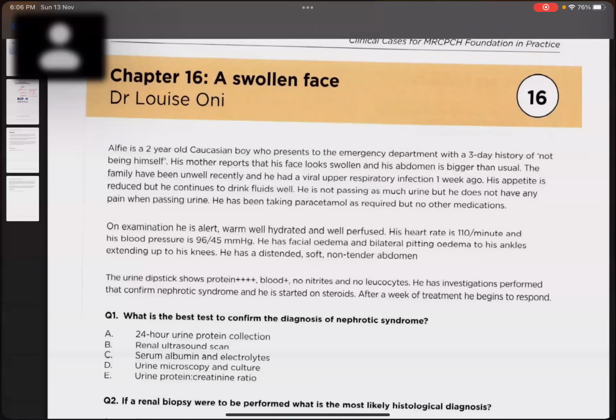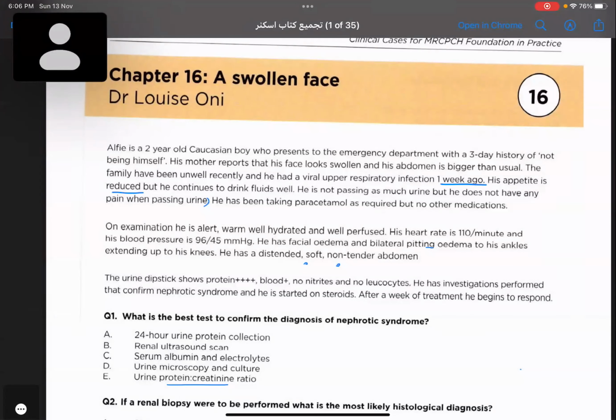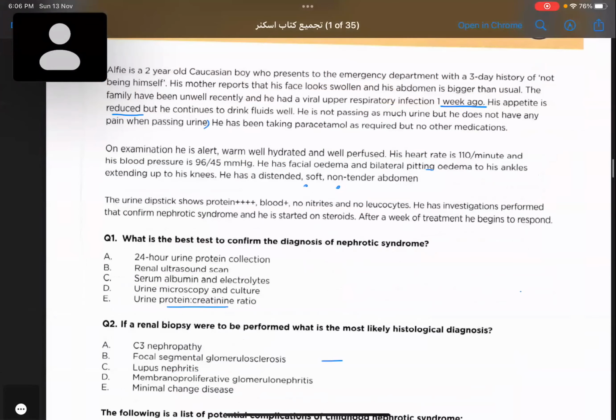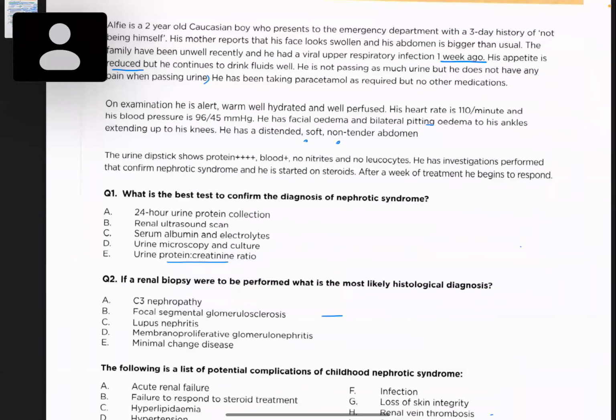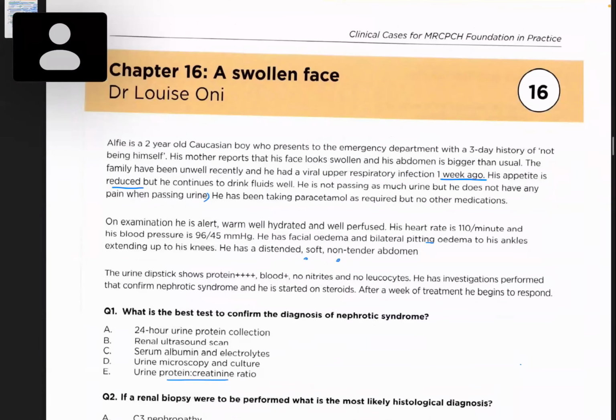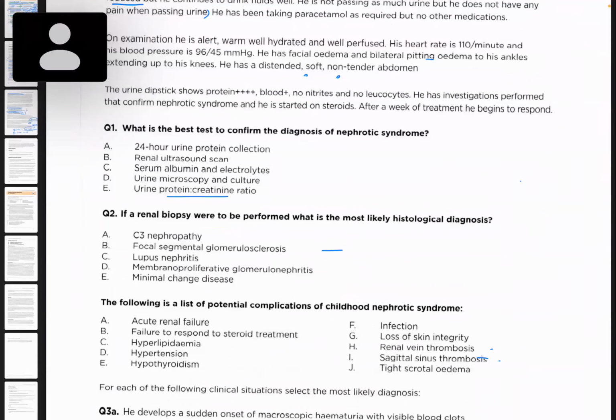Okay, so this was our case, child presenting with nephrotic syndrome. And after that, what are the common complications of nephrotic syndrome? We studied that it can lead to sagittal sinus thrombosis, infection, renal vein thrombosis. In case of steroid resistant, we are going to find focal segmental glomerulosclerosis.